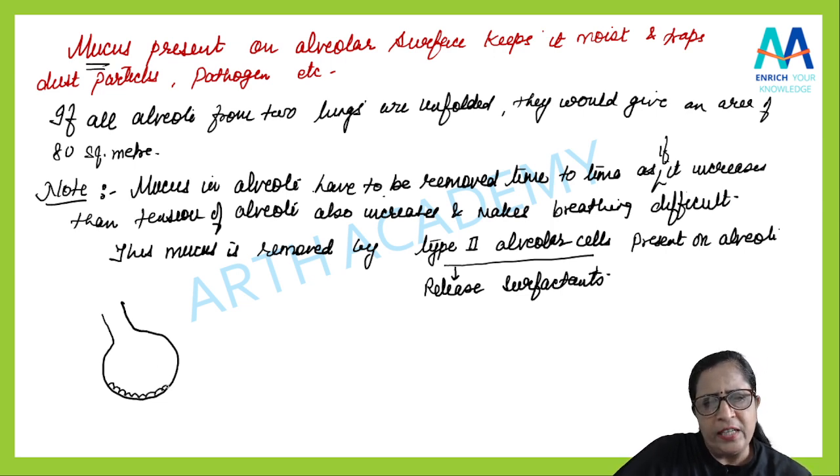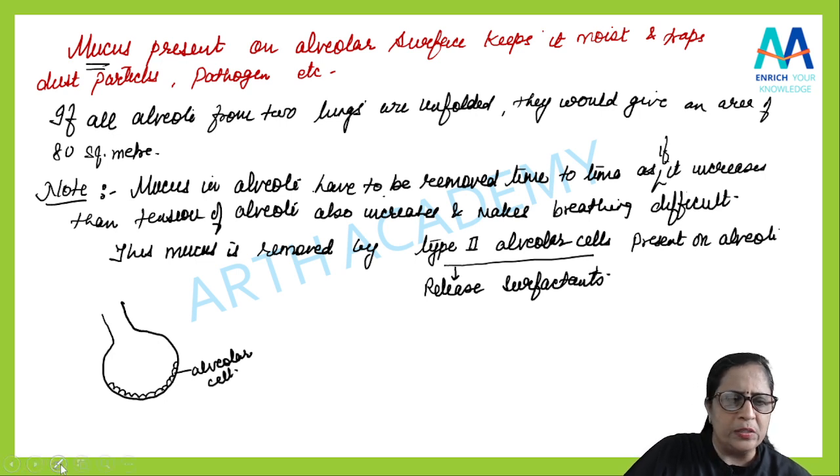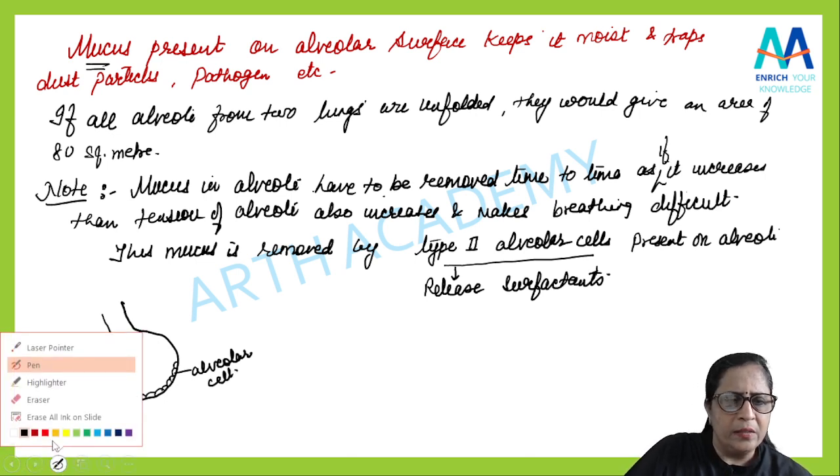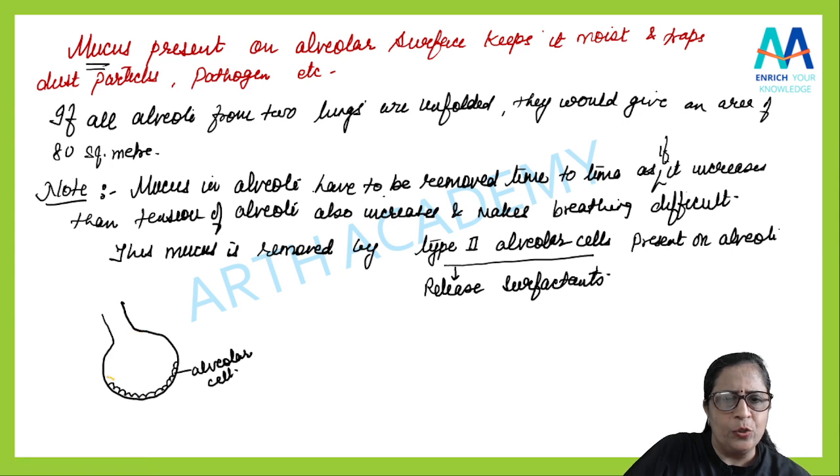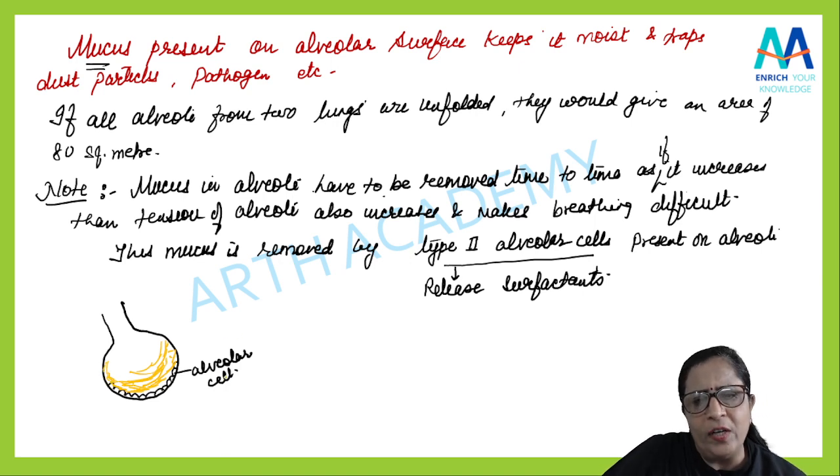These cells are responsible to remove the mucus. I can show you the mucus with a yellow color. If the mucus increases, it can increase the tension there, and it is removed by this alveolar cell.